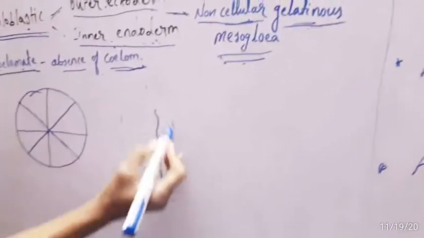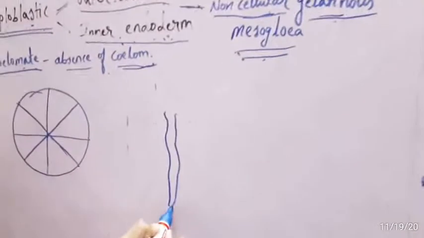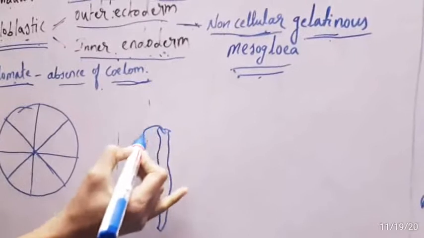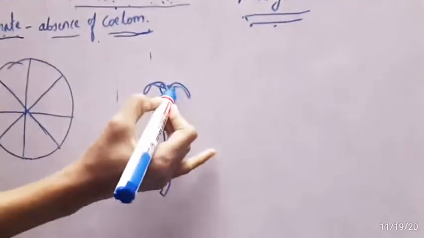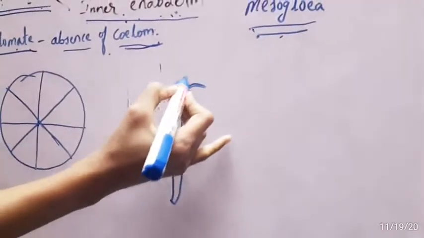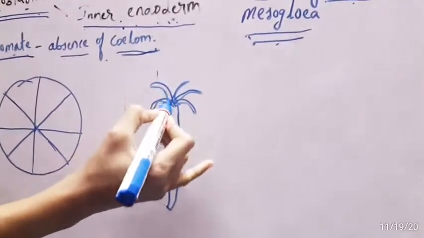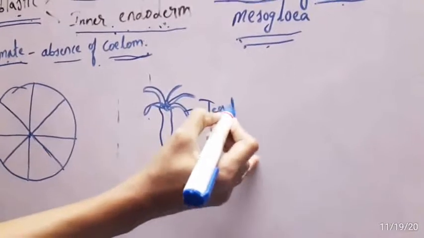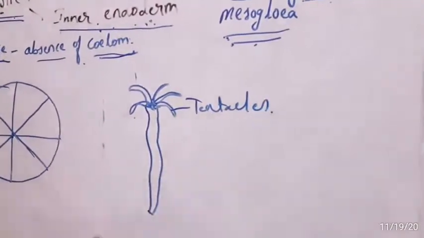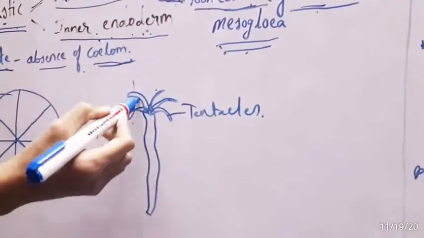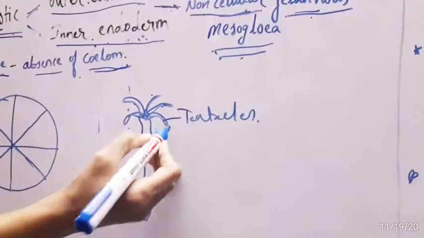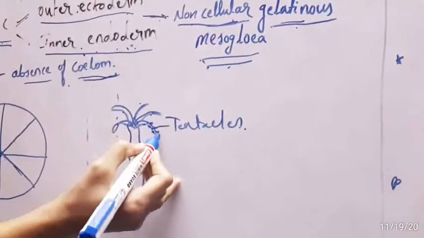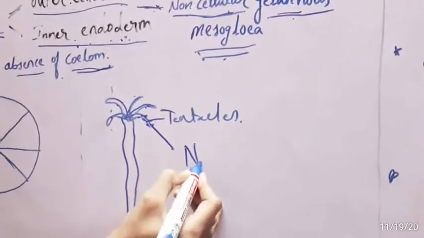Here in Hydra there is a mouth encircled with short, slender tentacles. These tentacles bear nematocysts or stinging cells.